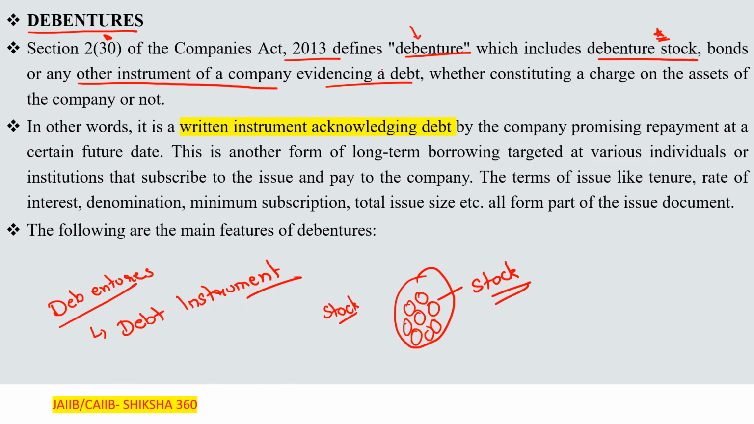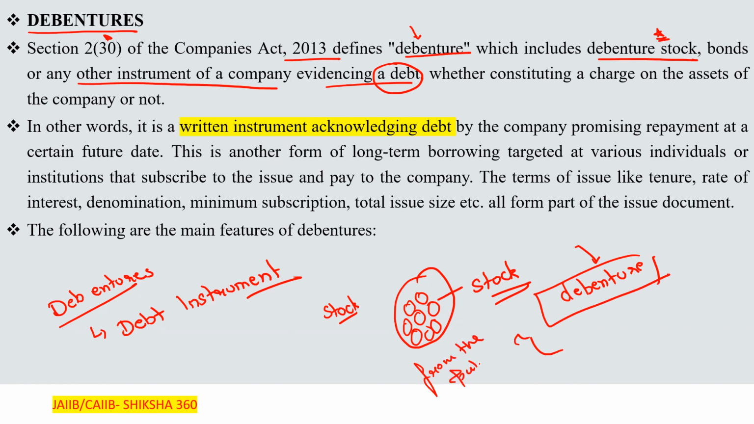A debenture is a debt, that is, the company is taking money. The company will issue a debenture and take the investment from the public. Further, that debenture is to be secured or unsecured depending upon the case, evidencing a debt, whether constituting a charge on the assets of the company or not.